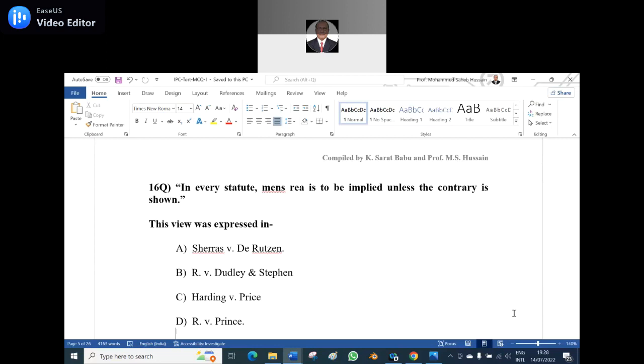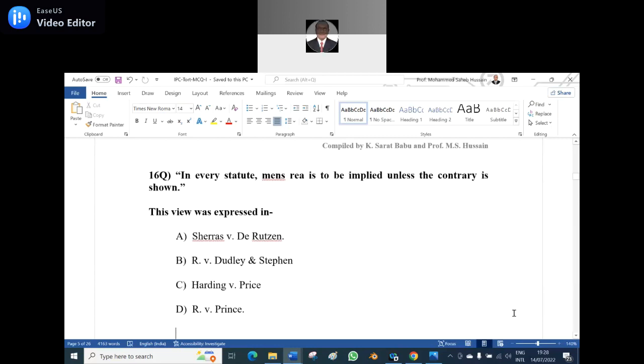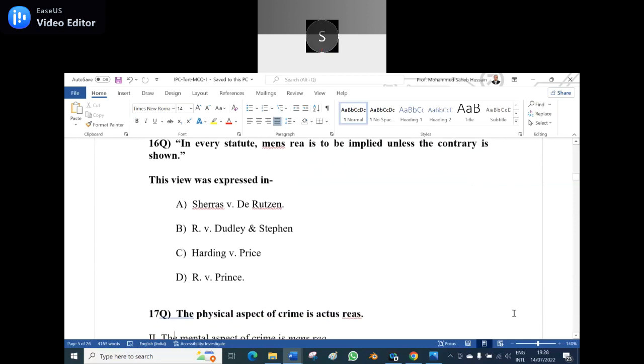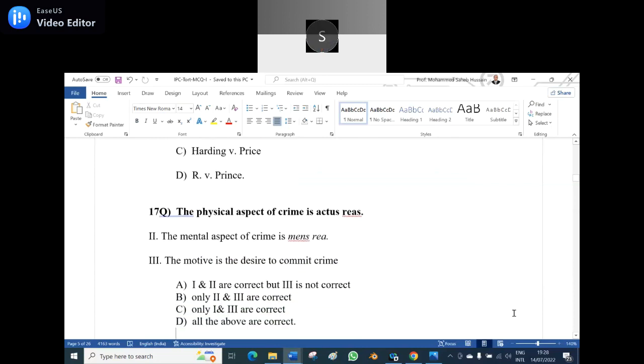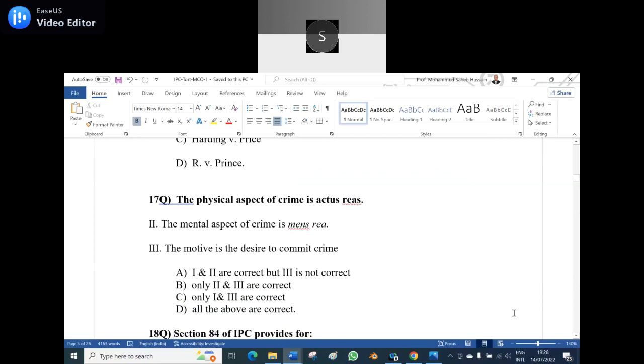Then only one is left over there, or two are left over there. Two are left, sir, if I am not mistaken. The child was killed for their life, hungriness, to quench the hunger. Yeah, that is R versus Dudley and Stephens. Please correct it, because they may ask. It is also a famous case, and it is not a necessity. Even with necessity, you are not supposed to kill a person. It is an attempt to murder, that is.